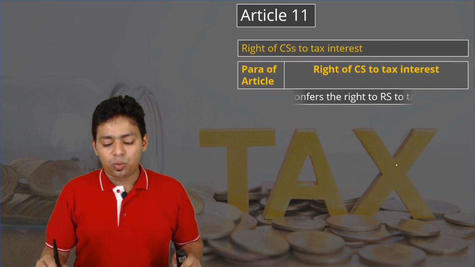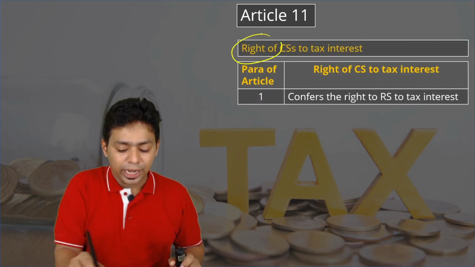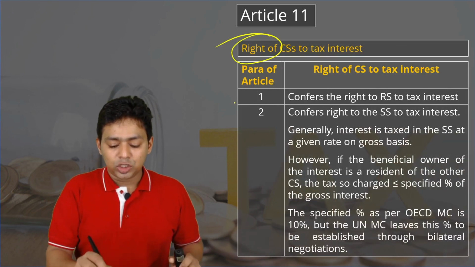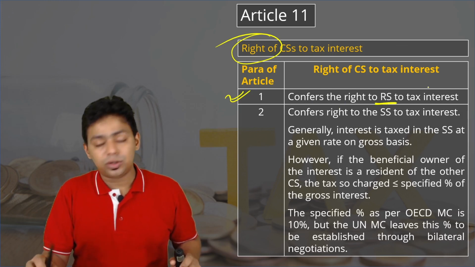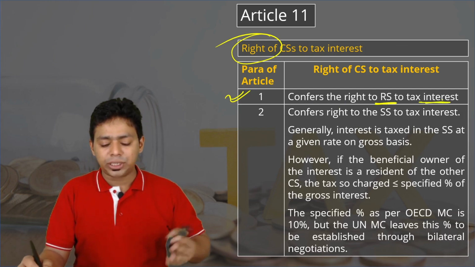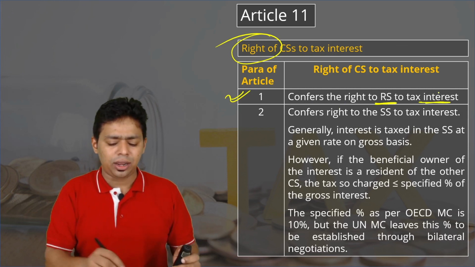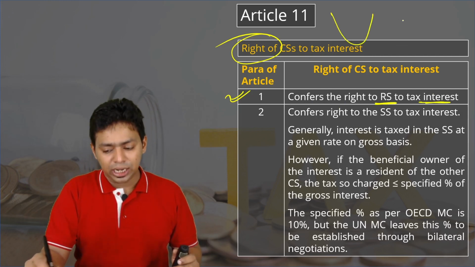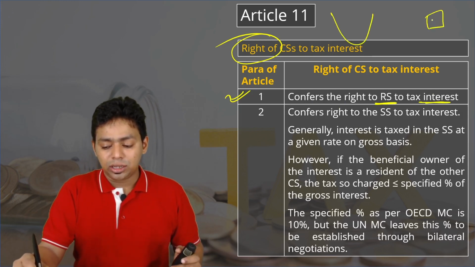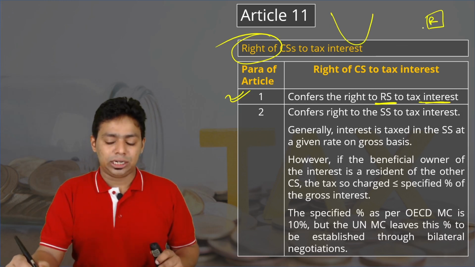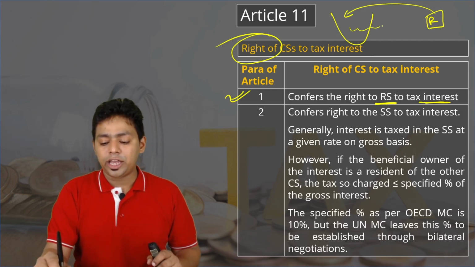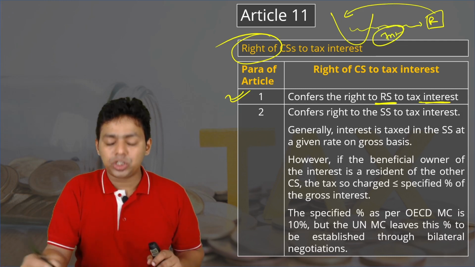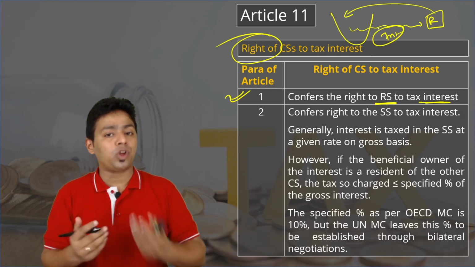For interest income, so what is the law for interest income? Who will take the tax on interest income? A right to tax interest. Okay, so first para confers the right to the resident state to tax interest. Obviously, according to OECD model, you can understand, if somebody is earning interest in India or from India, this right is given to the resident state. But obviously this non-resident is investing in India and India is paying interest, so the source is located in India, then India should earn some amount of tax on this interest.